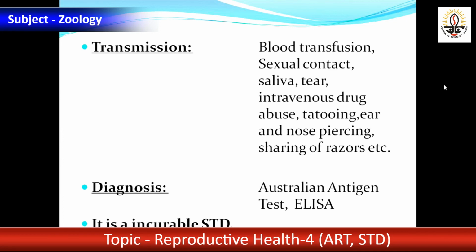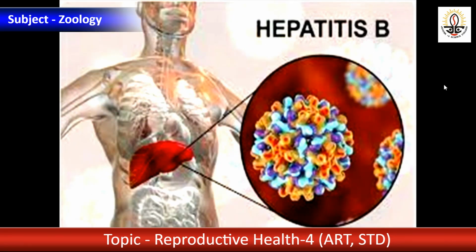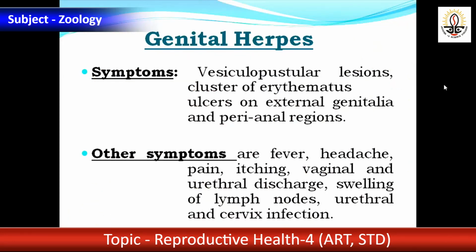It is incurable. You just go to the mode of transmission: blood transfusion, sexual contact, saliva, tear, intravenous drug abuse, tattooing, ear and nose piercing. This is the virus, hepatitis B virus. Why is it called hepatitis B? It is affecting the liver in particular.